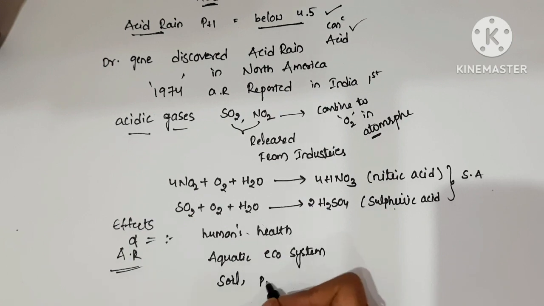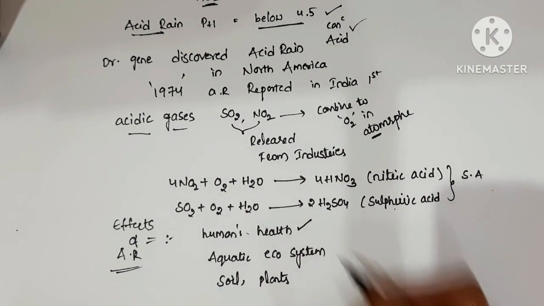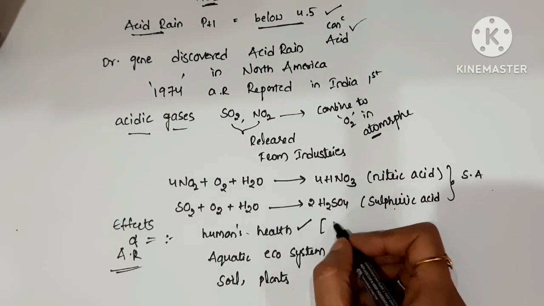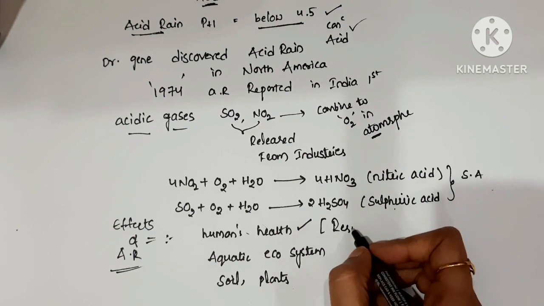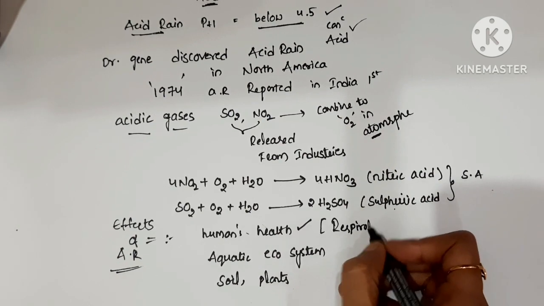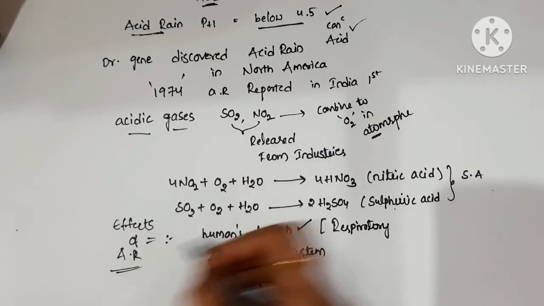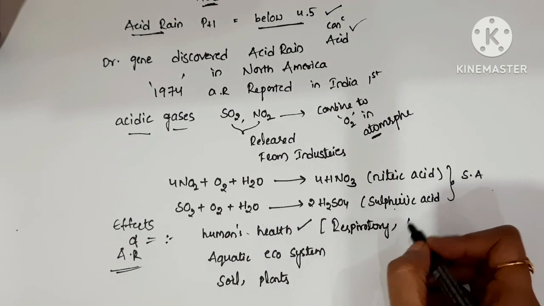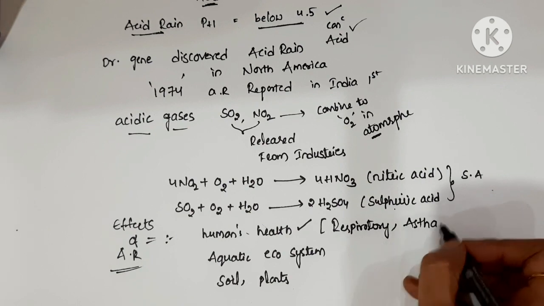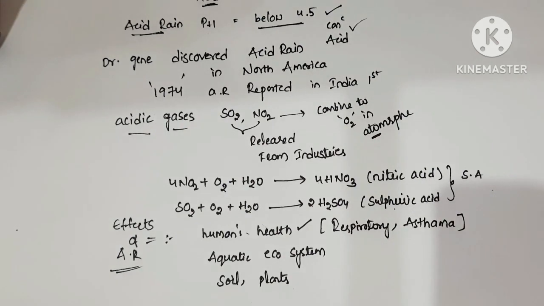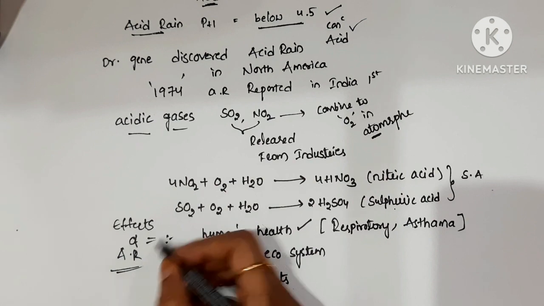Acid rain affects human health. That means respiratory problems occur due to acid rains. Respiratory problems and asthma also occur due to acid rains.